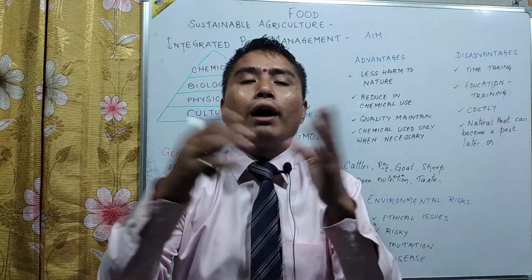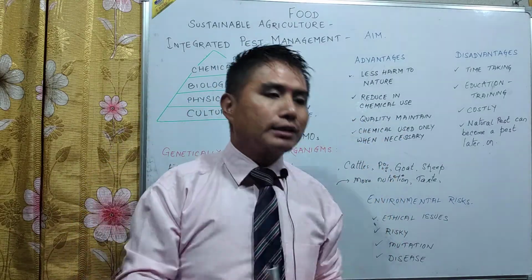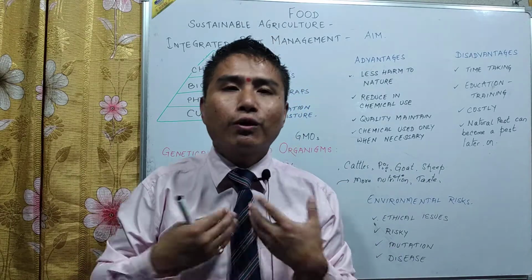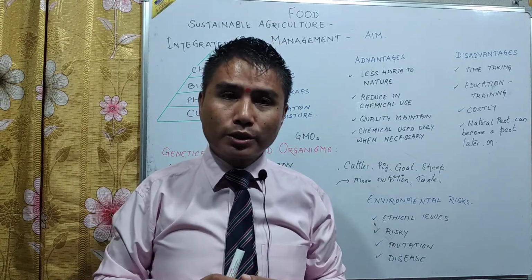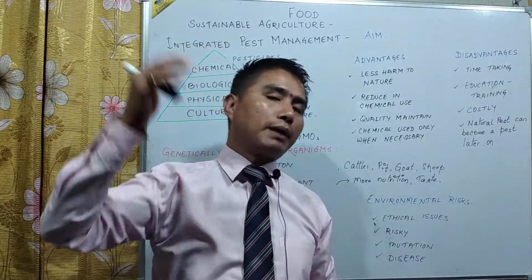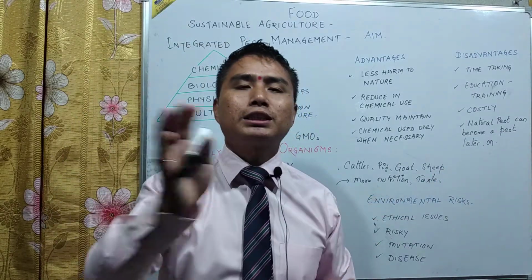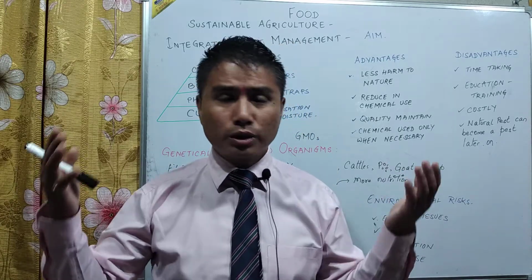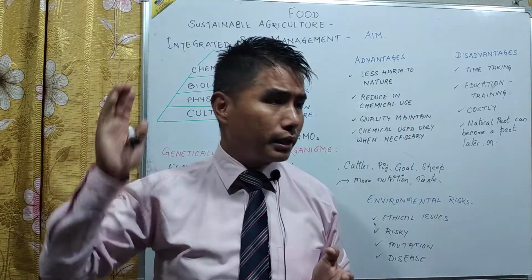So likewise, organisms which were given naturally by nature, again we are modifying those organisms for our benefit. Yes or no? Because suppose a rice plant is there and it takes 5 to 6 months for a rice plant to grow. Now population is increasing a huge lot. It's already 1.3 billion in India.